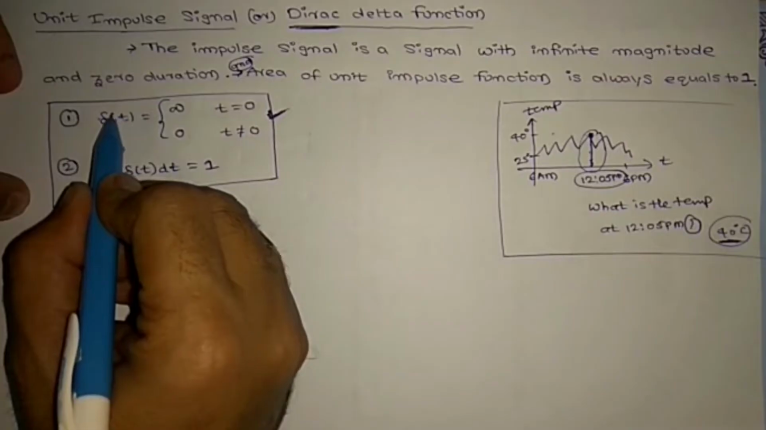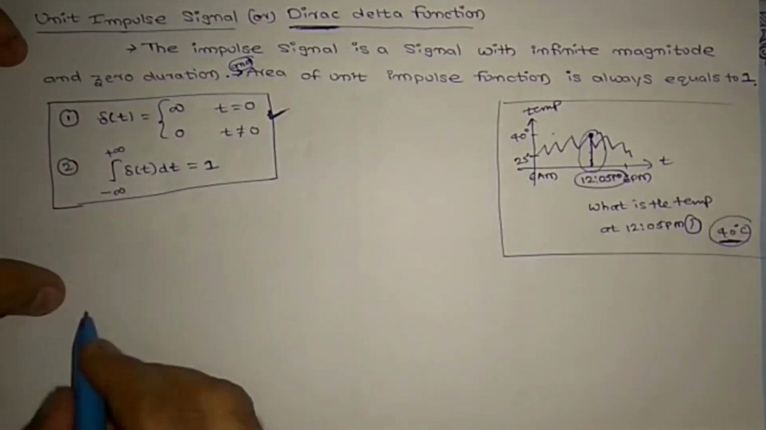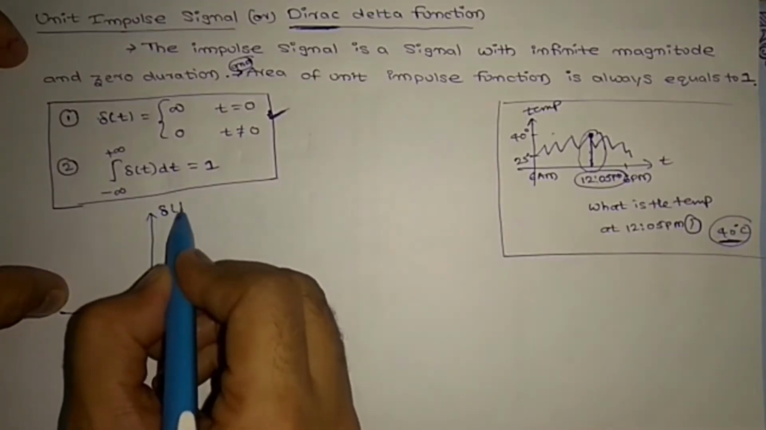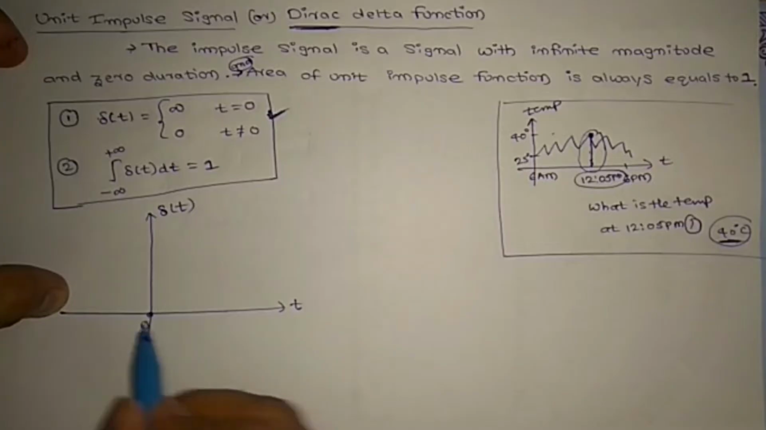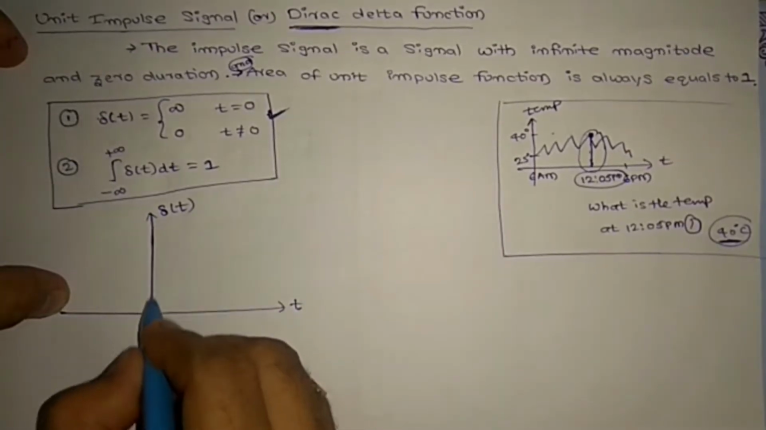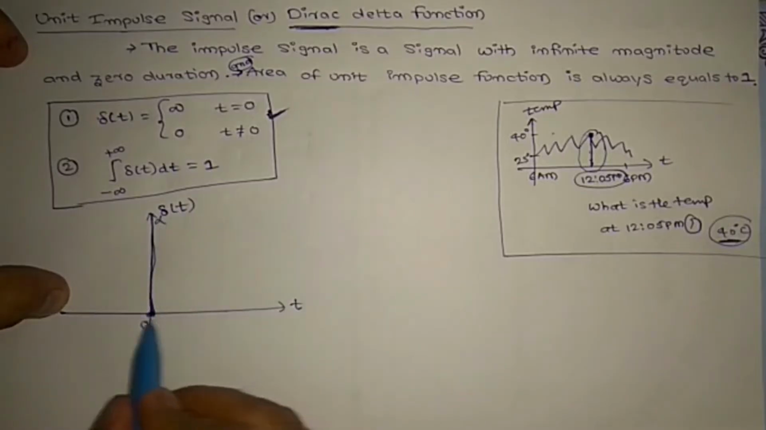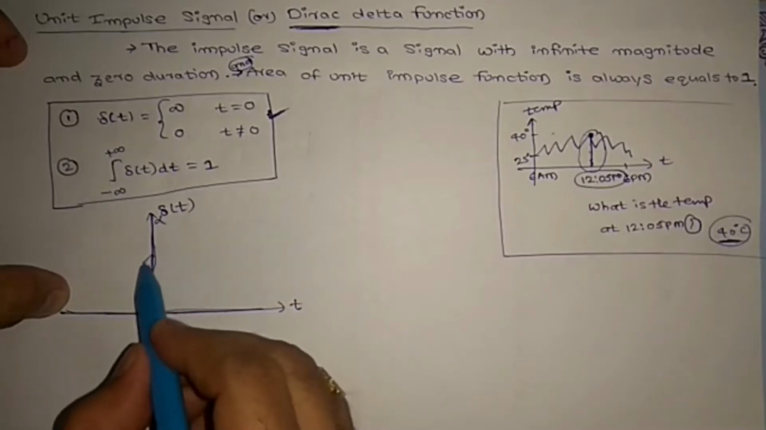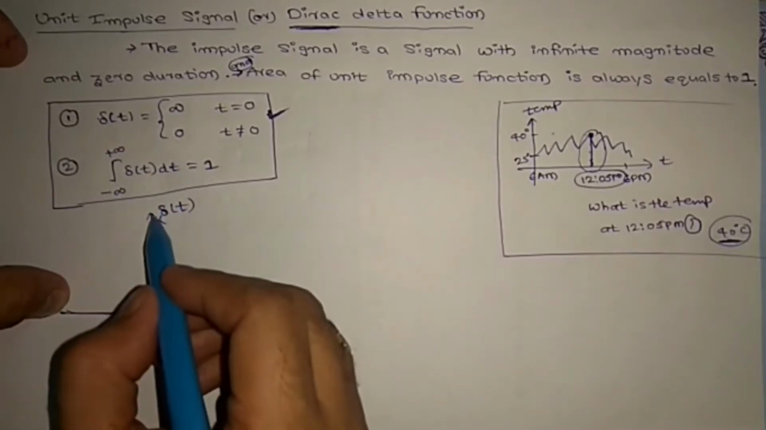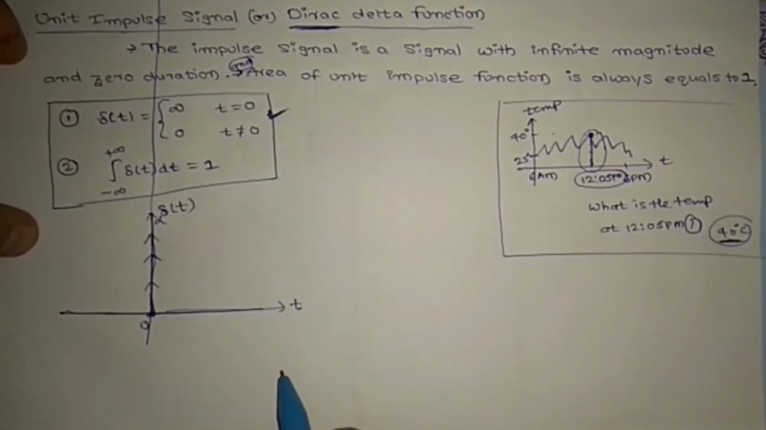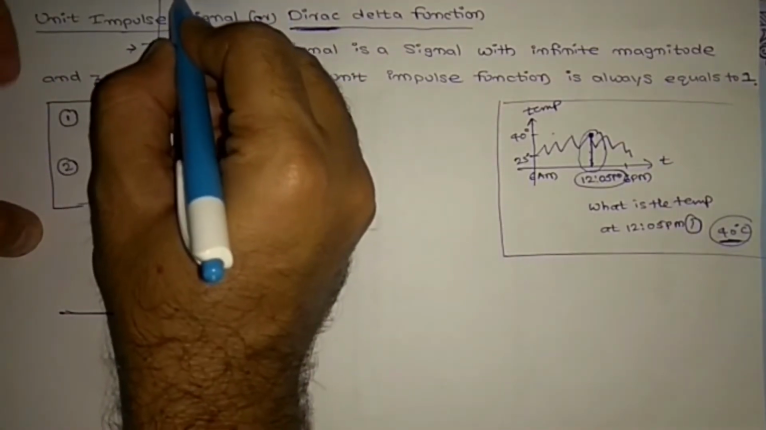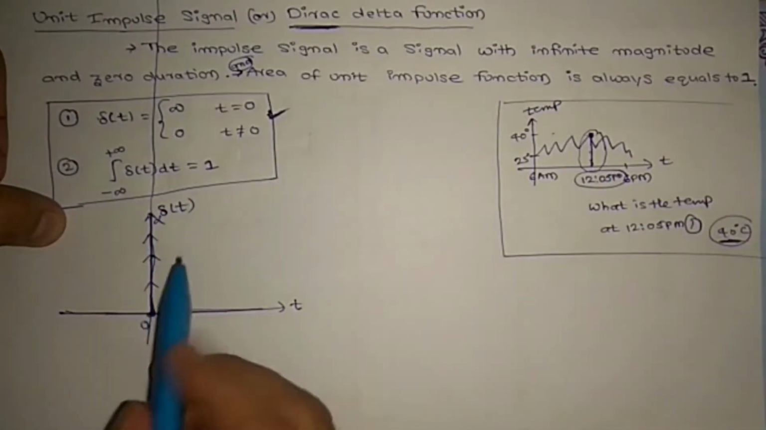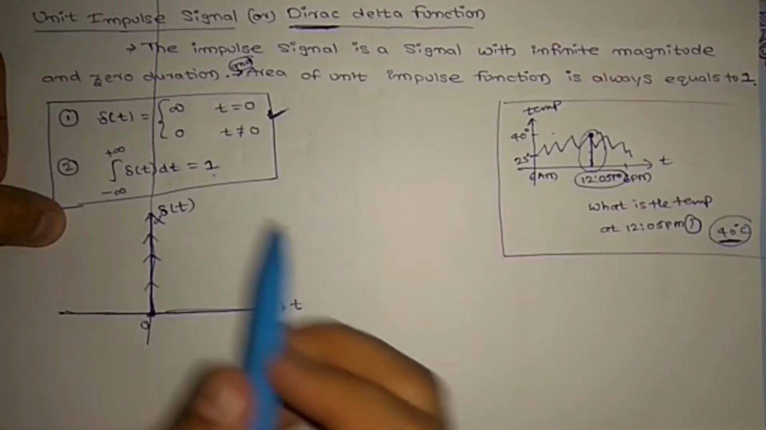Here we have defined δ(t) equal to infinity. If you draw this waveform, at t equal to 0 we have infinite amplitude. It is going to infinity, and at t not equal to 0 we have 0. Only here do you have infinite amplitude, and it keeps on going. Clear? So it is reaching infinity. And if you calculate the area, the integration of this, it should be equal to 1.